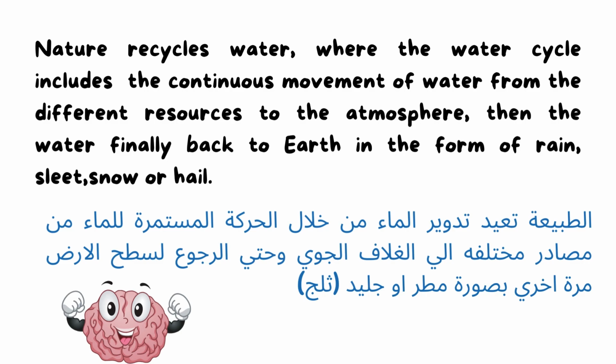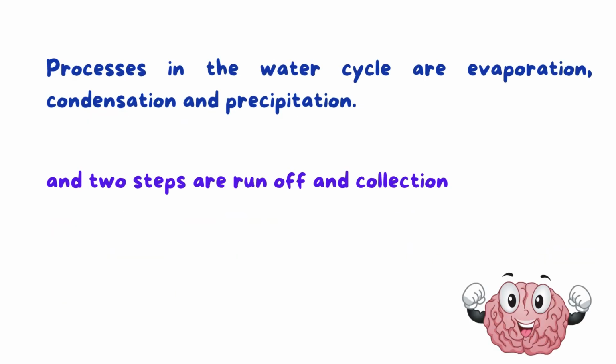So do you remember the processes in the water cycle? Yes, very good. We have 3 processes: evaporation, condensation, and precipitation. And we have 2 steps after the precipitation. Yes, the 2 steps are runoff and collection.